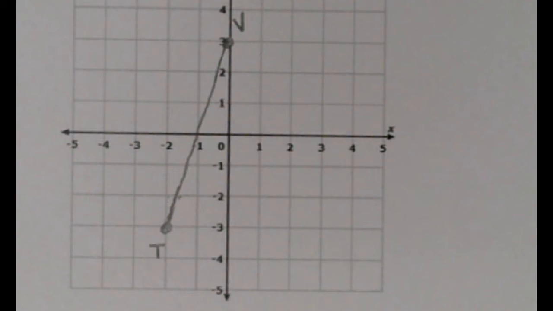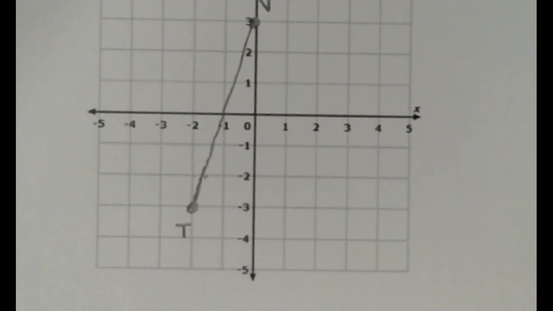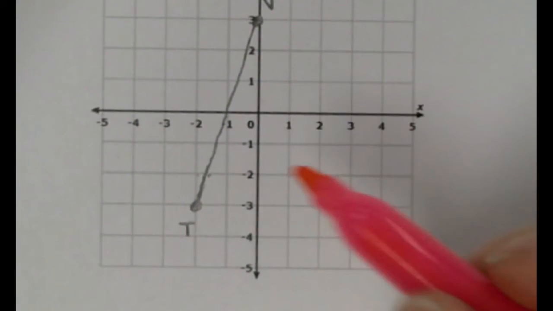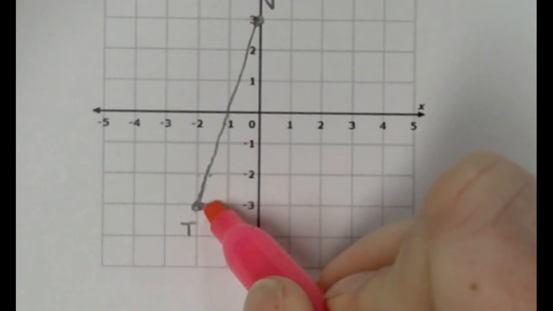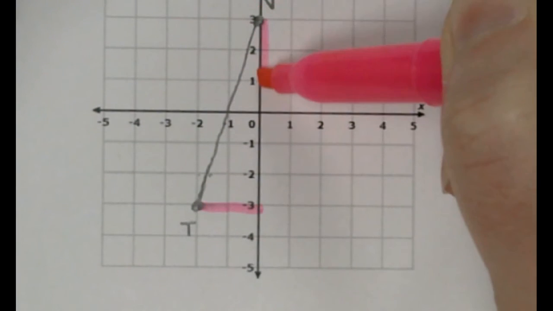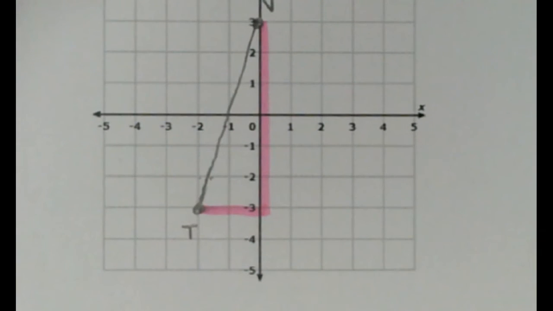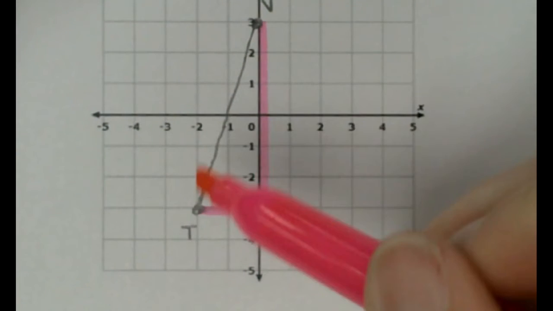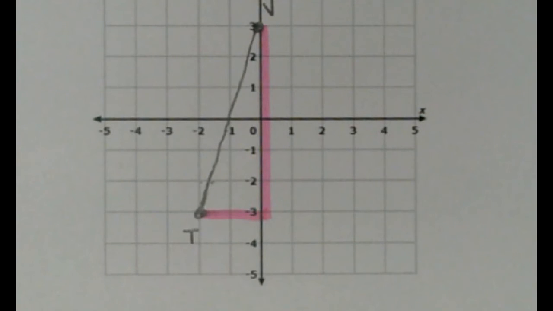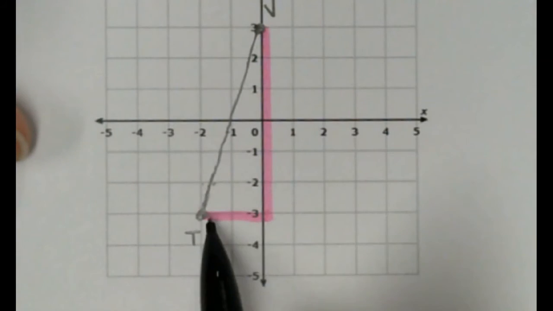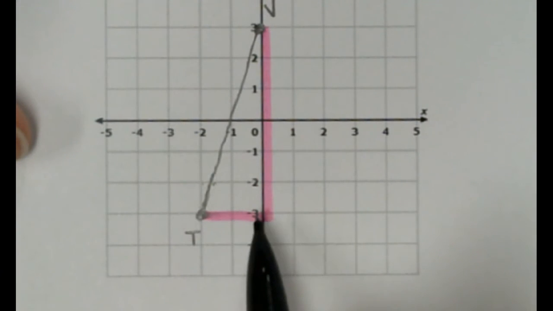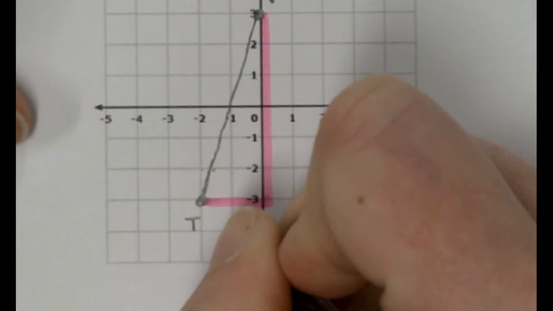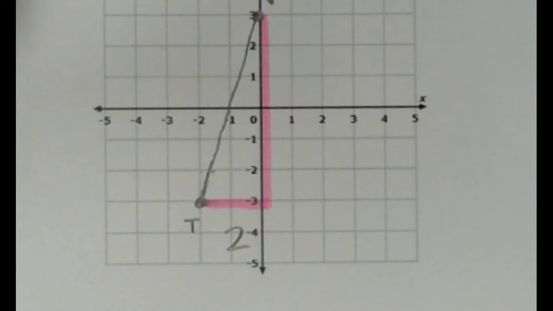What I'm going to do is visualize a right triangle that starts at T and goes up to V, but it goes over 2 and then it goes up however far that is. What I have done is I have taken this and formed a right triangle out of it. Now let me show you why this is useful. Can I figure out this line segment's length? I can count that, right? How long is that segment down here? 2. 2 steps, 2 blocks, 2 units.